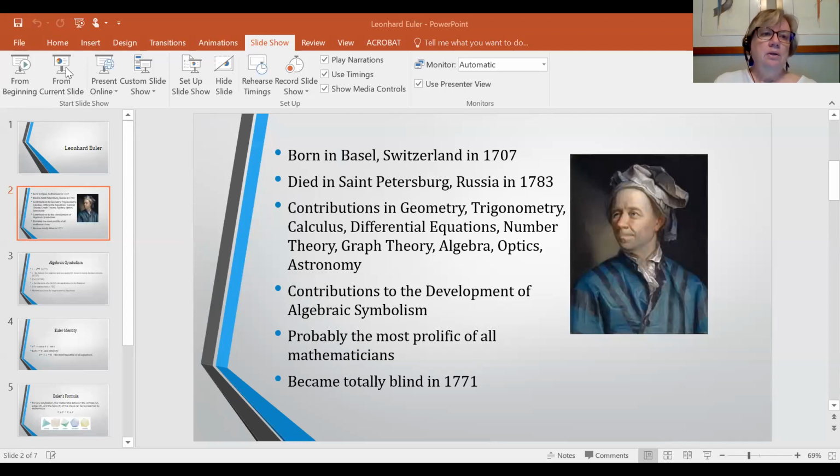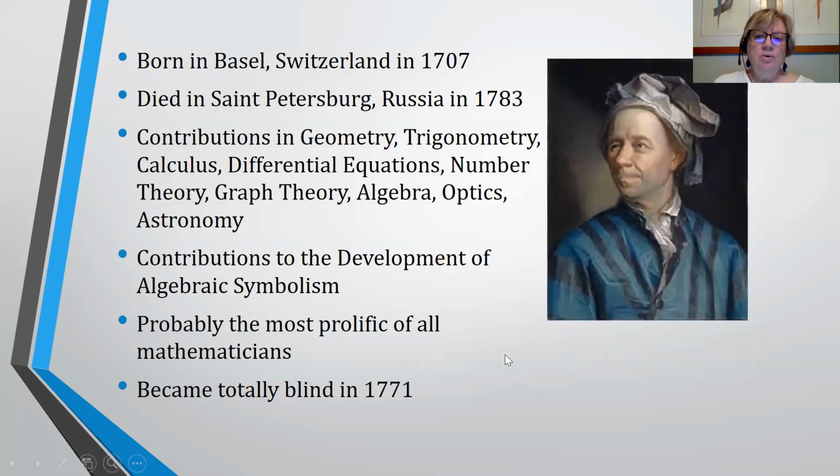And I mentioned he was prolific. He published a lot. He also left a lot of work that was unpublished when he died. So it took many years before mathematicians worked through all of that. And they may still be working through some of it, but it was a huge project to work through all of his documents and all of his papers and to organize it and to see what all he had worked on.